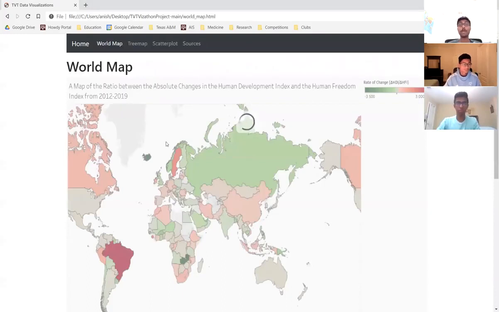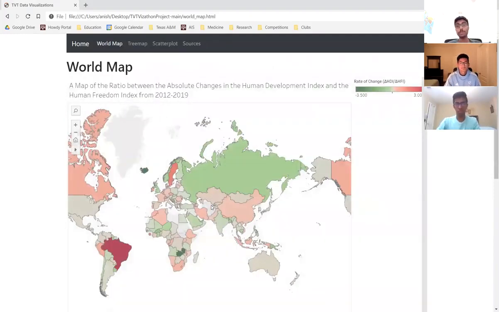So first, we have our interactive world map. The ratio in each country's change in Human Development Index over its change in Human Freedom Index is represented by the color on the map.